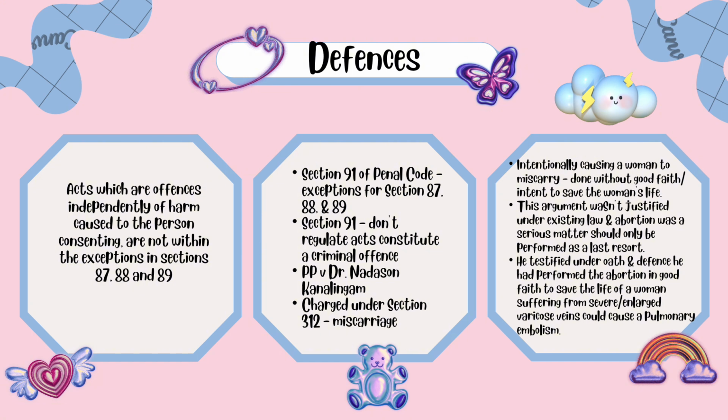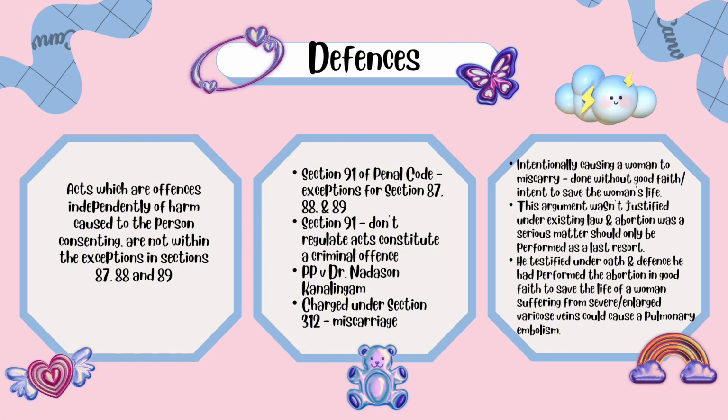In the case of PP against Dr. Nadasen, he was accused of intentionally causing a woman to miscarry, which was done without good faith or intent to save the woman's life. The court confirmed the conviction and rejected his theory, supported by experts, that he had performed the abortion to avoid the risk of pulmonary embolism that could arise from the hypertrophy of varicose veins in the woman.